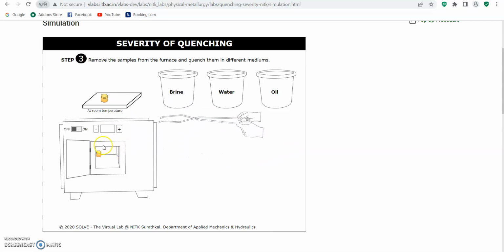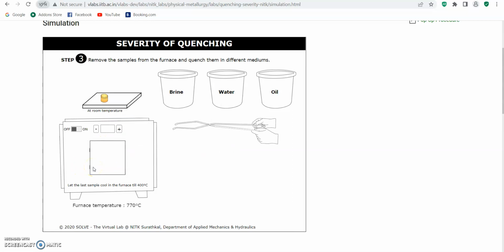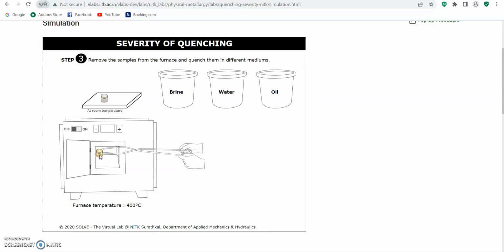And we let the other sample in the furnace cool until 400 Celsius, and then we put the sample at room temperature.